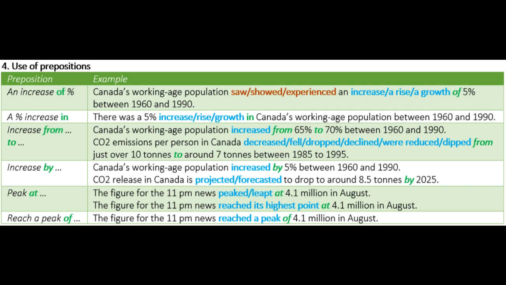Peak at, example, the figure for the 11 p.m. news leapt at 4.1 million in August. The figure for the 11 p.m. news reached its highest point at 4.1 million in August. Reach a peak of, example, the figure for the 11 p.m. news reached a peak of 4.1 million in August.